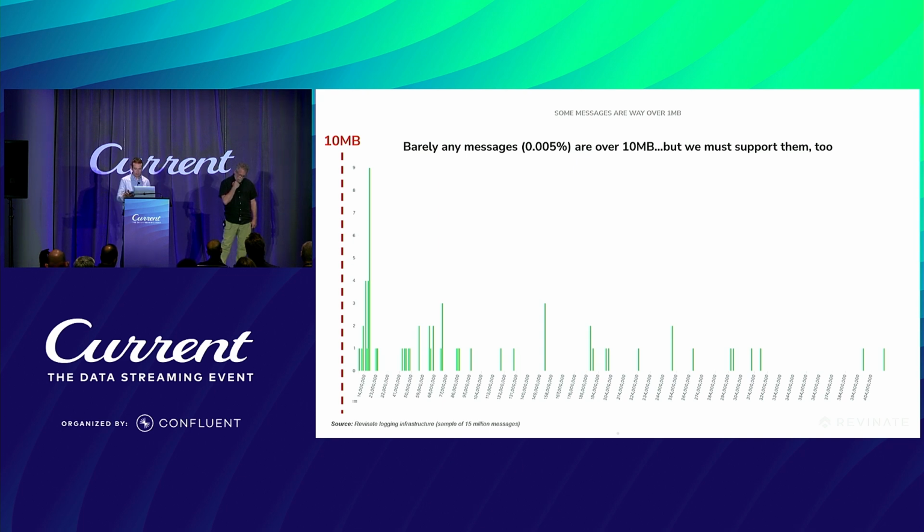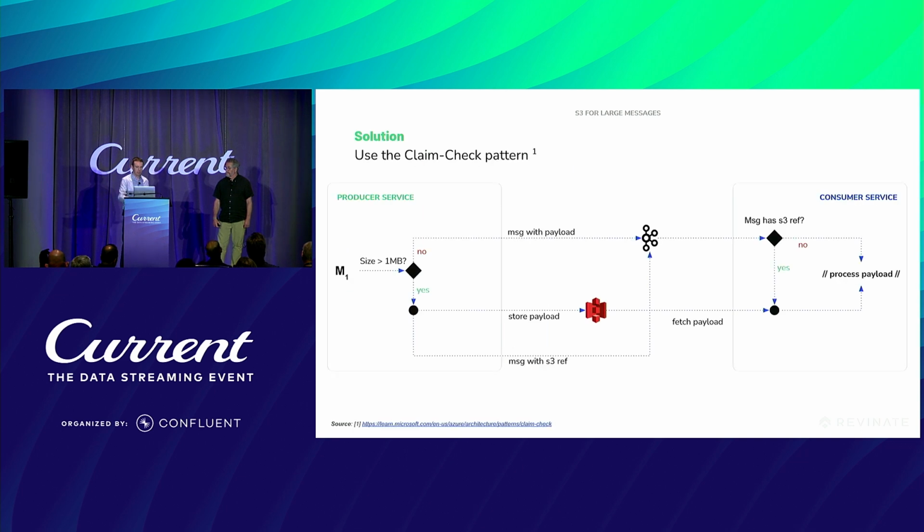In here, I think we go up to 400 megabytes, but we've seen in our production system messages as large as 750 megabytes. So imagine coming through your pipeline, and we have a real-time streaming pipeline, here comes a 750 megabyte message. What do you do? That's the problem that we faced, and this is how we addressed it.